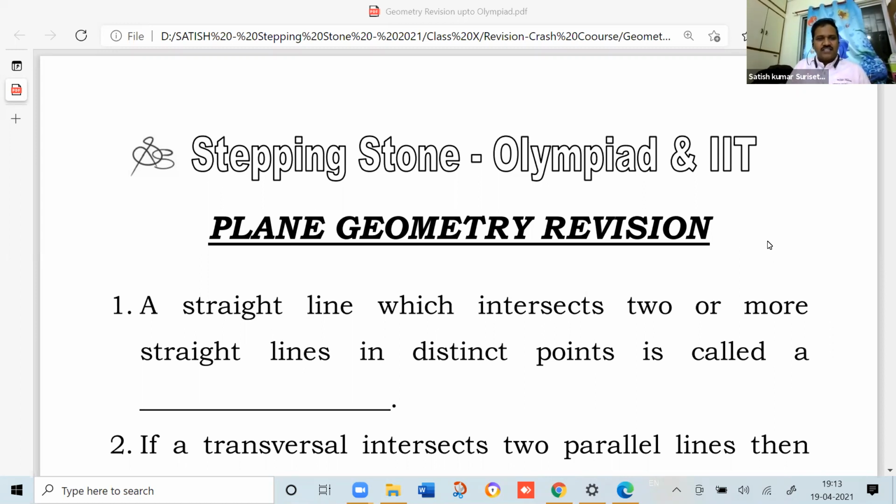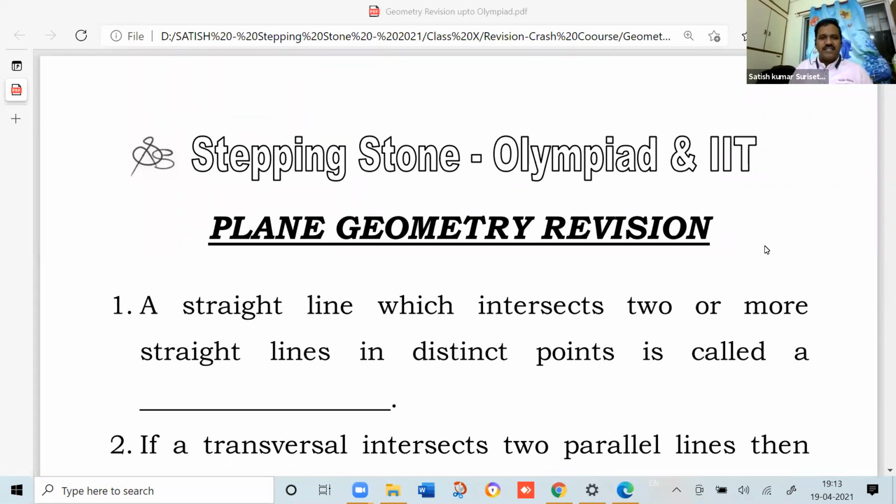So today our discussion of the topic is plane geometry revision. It will be useful for your board exam point of view as well as for your competitive exam point of view. The session is like fill up the blanks. You go through the statement and write your answer. After that, we'll discuss a few at a time. Instead of discussing each and every one immediately, you write the answer and then we'll discuss.